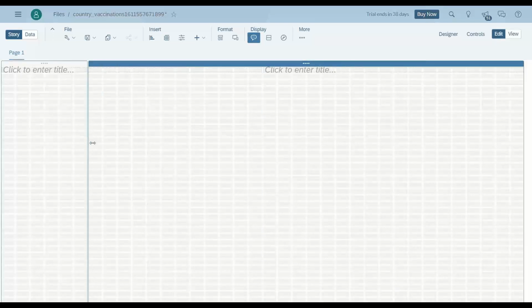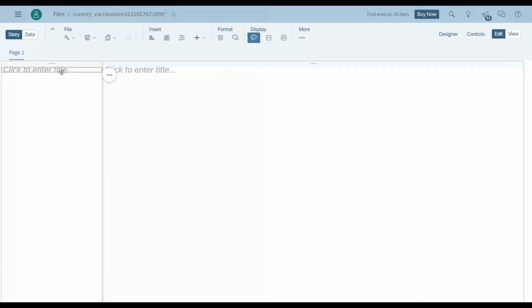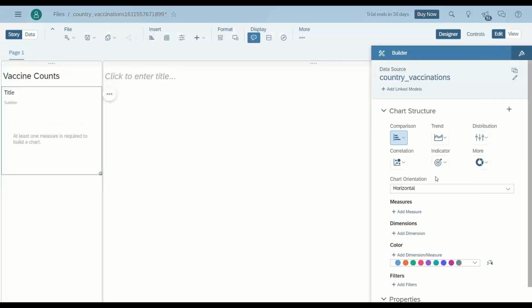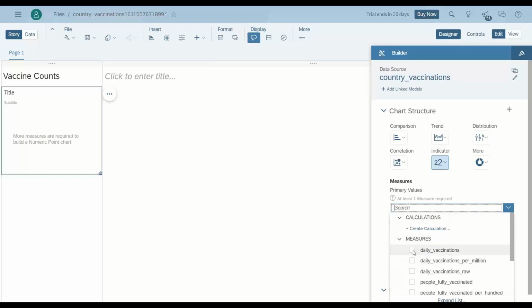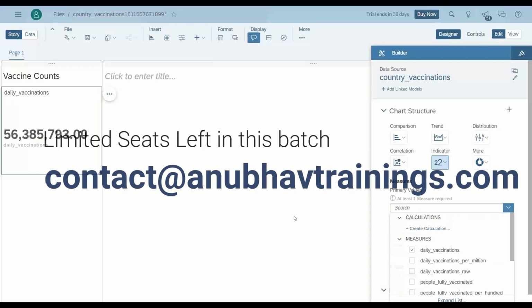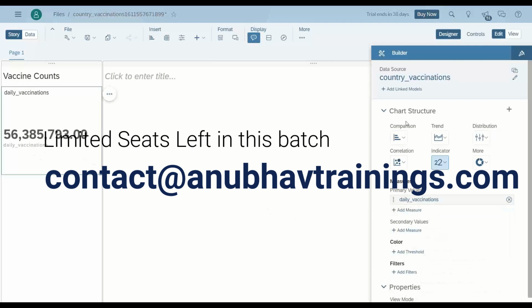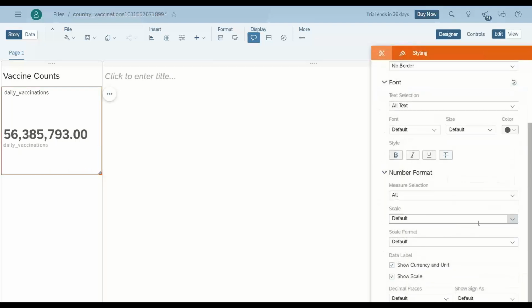Now I will just start with this basic responsive page and I will say total counts. Maybe just start with the number chart. So let's add a chart here, and I'm going to use a numeric point, and let me just count the daily vaccination counts. Perhaps the number is too large, so I'm going to format the number.